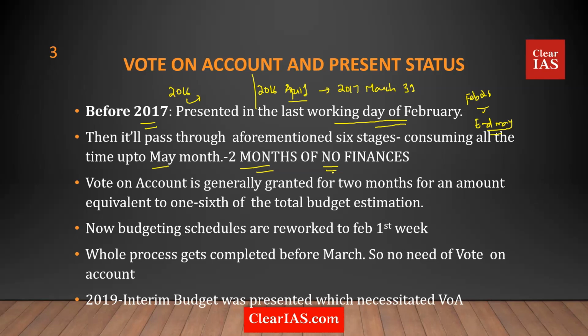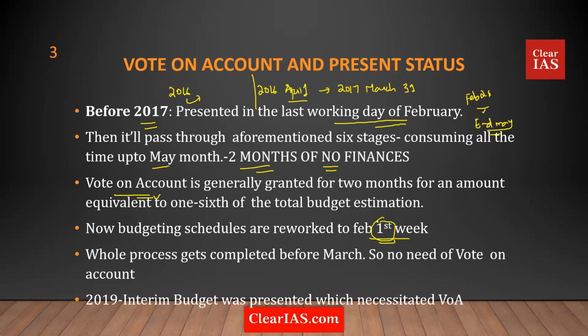So what you do is a vote on account. That is, for the 2 months, you do a temporary arrangement called a vote on account. However, recently the NDA government in 2017 thought of reworking the date. From February 28, they preponed the date to February 1st.